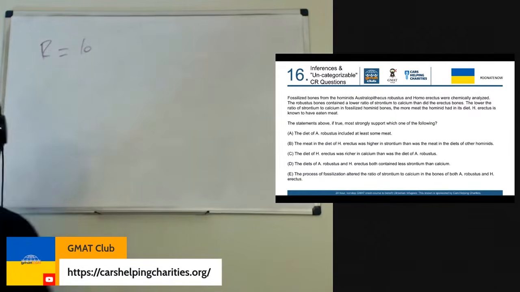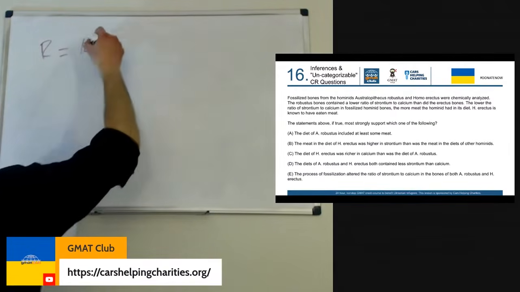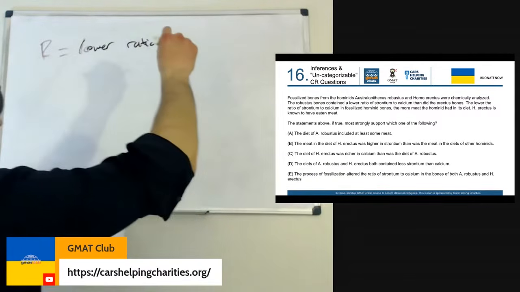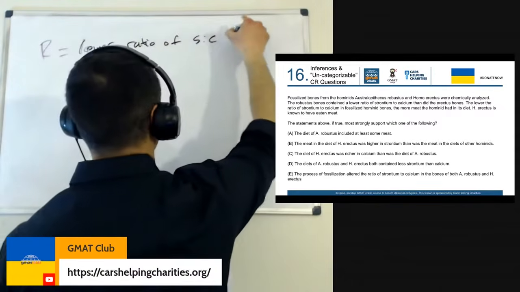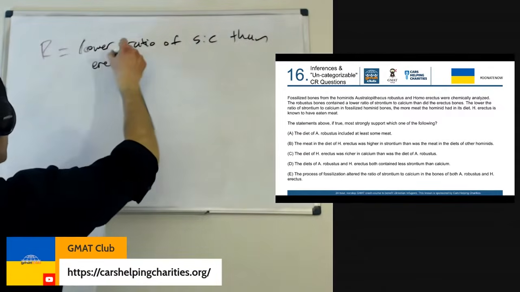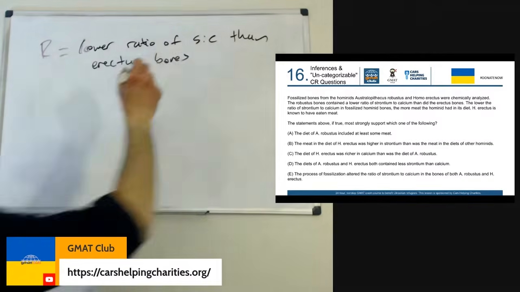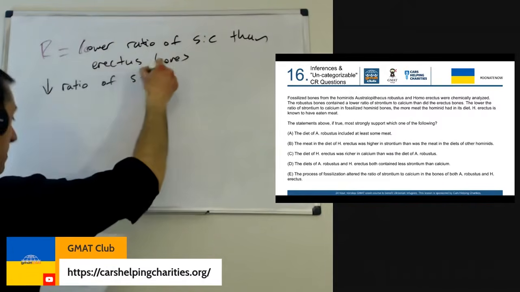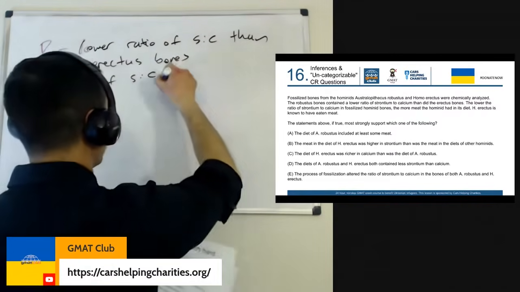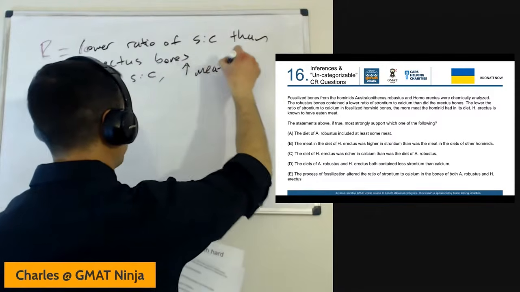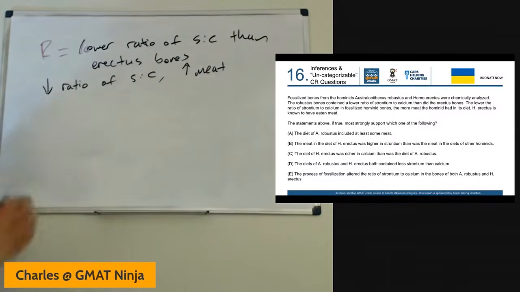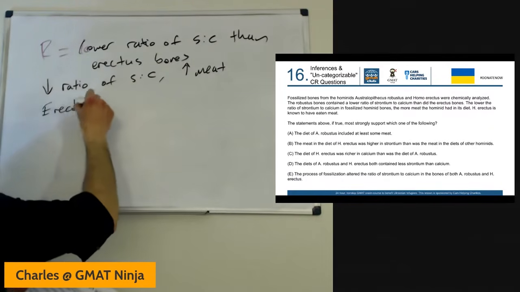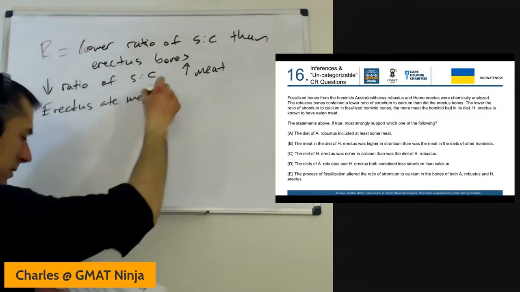Okay, really going to get to this question. Robustus bones contain a lower ratio of strontium to calcium than erectus bones. And we know that the lower the ratio of strontium to calcium in fossilized bones, that means the more meat the creature ate. We also know that erectus ate meat.